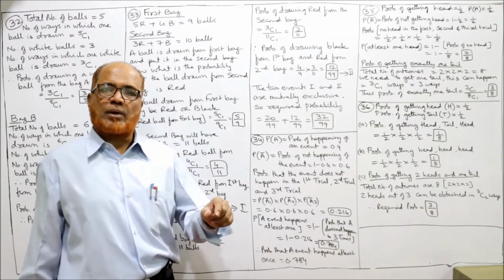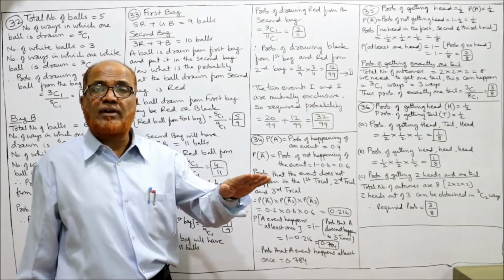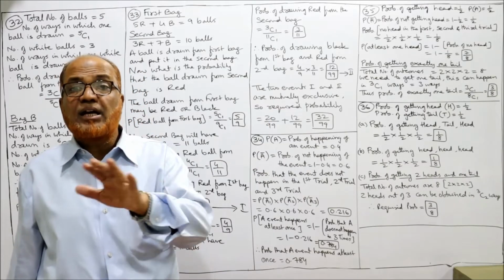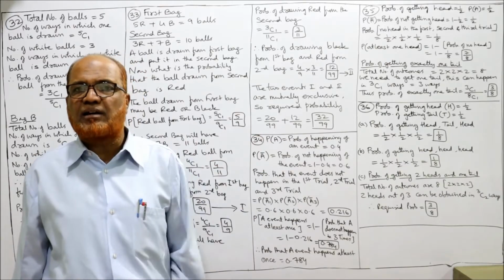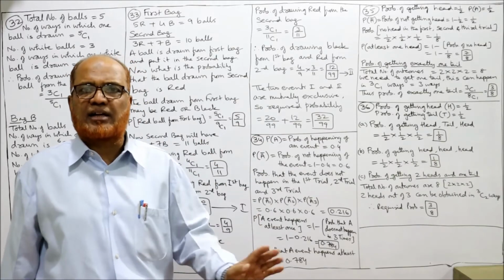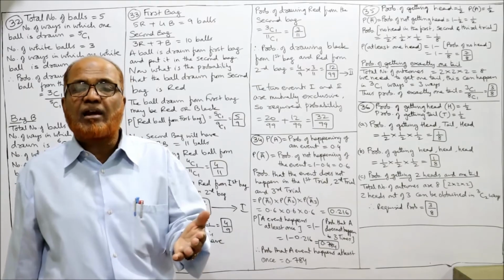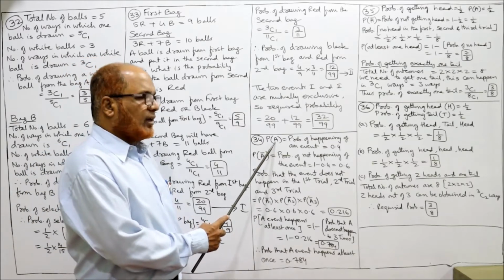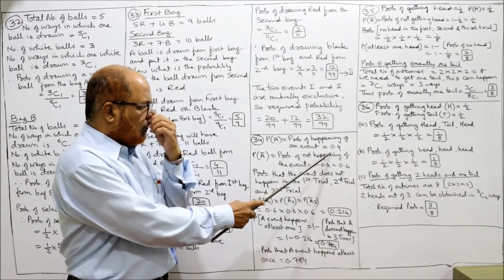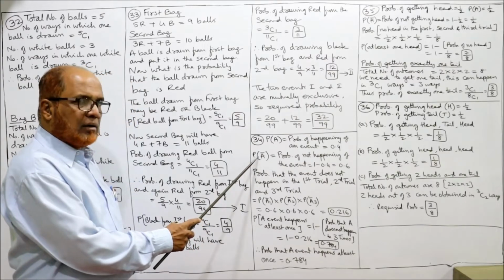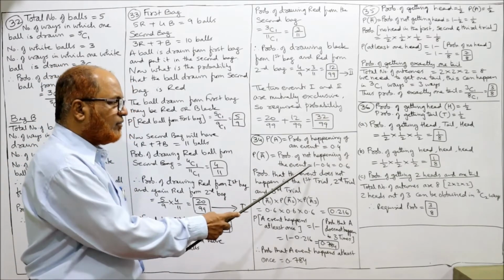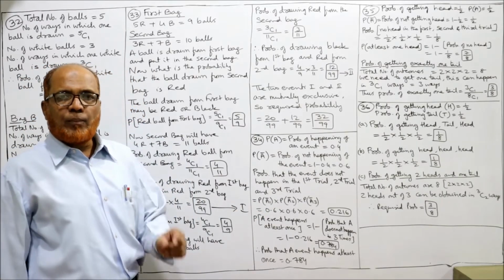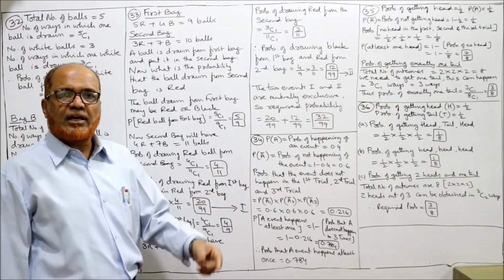First we find out what is the probability of not happening the event in all the three trials. What is the probability that the event does not happen in all the 3 trials? फर्स्ट ट्रायल में भी नहीं होना, सेकंड ट्रायल में भी नहीं होना, थर्ड ट्रायल में भी नहीं होना. Then we can calculate what is the probability that at least once the event happens. Now see, P of A, probability of happening of an event 0.4 given in the problem. P of A bar, probability of not happening of the event, 1 minus 0.4 is 0.6. तो understood है? अगर happening होने की 0.4 है तो not happening की 0.6 है.